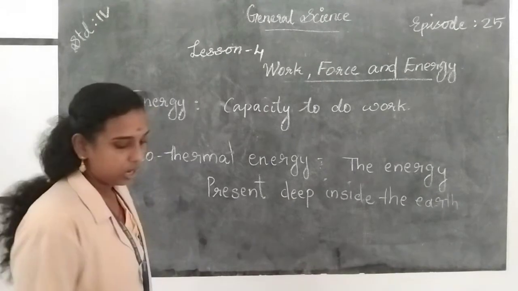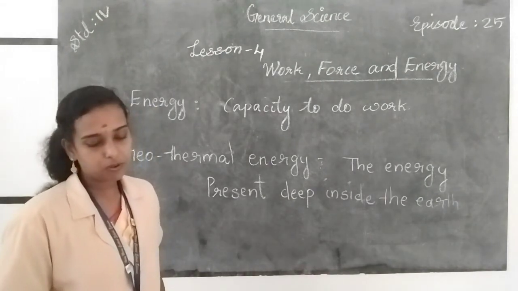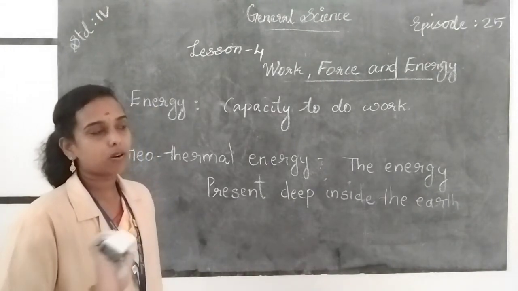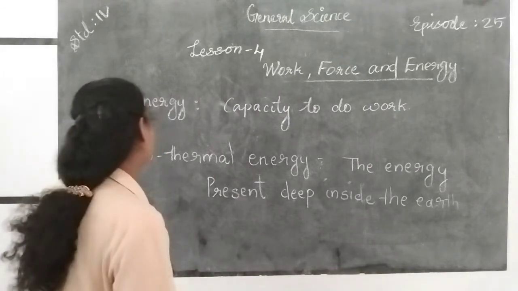Okay. And work. What do you mean by work? Work is done when a force moves an object for some distance.